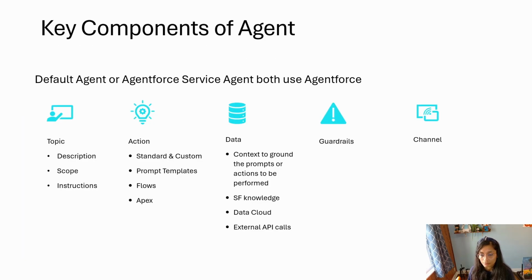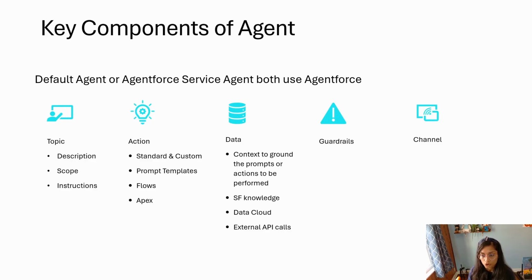Next slide. And if you're not already familiar, there are key components of the agent. As I said, there's the topic, where you describe what the agent does, and you give it a scope: what scope it should be working within and what it should not be doing. And instructions. You can have multiple instructions for a topic. You can say things like, for this particular scenario, when the customer asks for billing information, use the action of get record from the knowledge article or something like that.